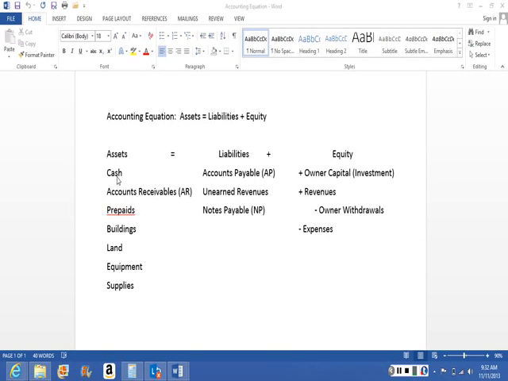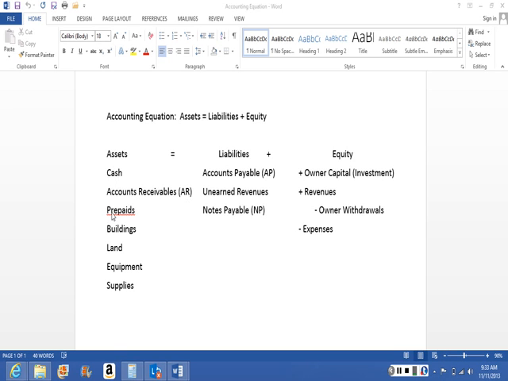Cash is an asset, something we own that provides us benefit. Accounts receivable is a new account. This account is when we do something for a customer and the customer owes us the money, meaning we are waiting to receive the money from our customer. And we can abbreviate accounts receivable with AR.